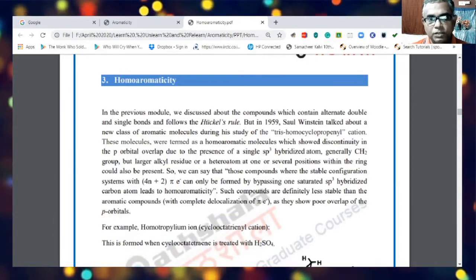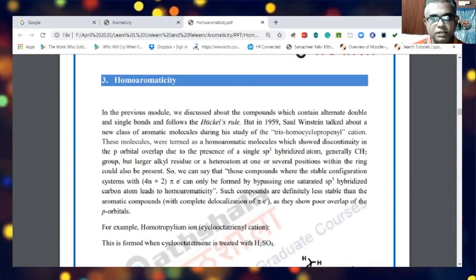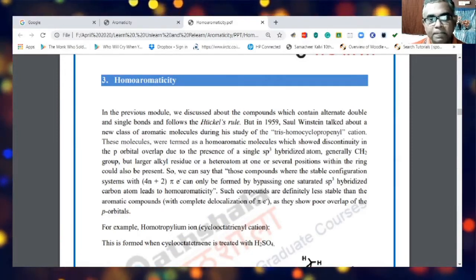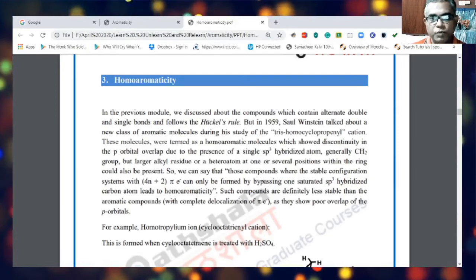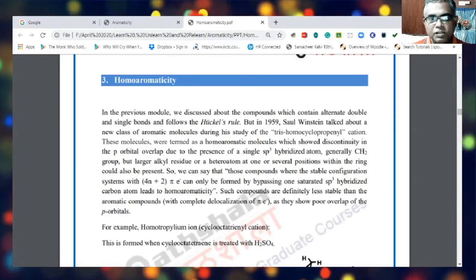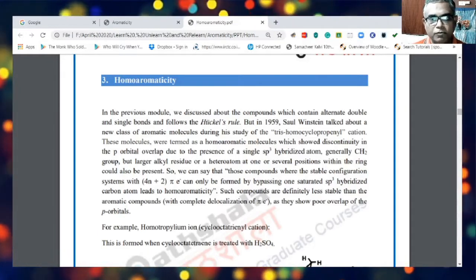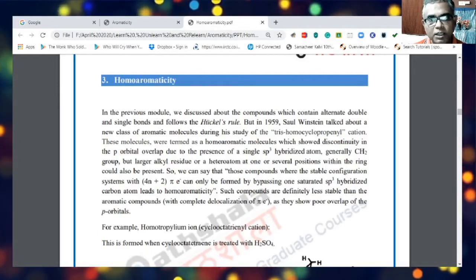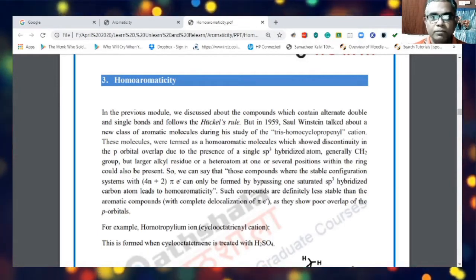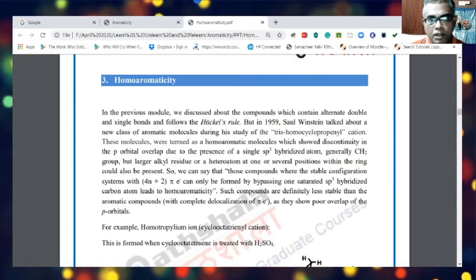Later, we also studied Mobius aromaticity, which is exhibited by non-planar systems, where we understood that if a system has 4n pi electrons, then it would be aromatic, and if it has 4n plus 2 pi electrons, it would be anti-aromatic as far as a Mobius system is concerned.